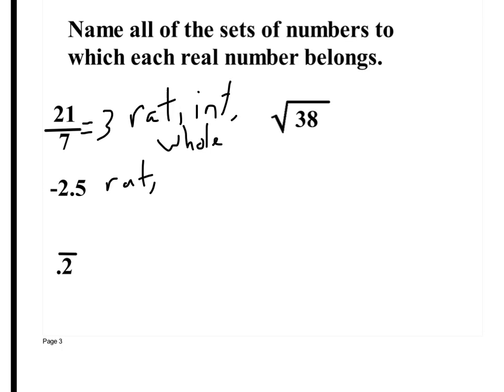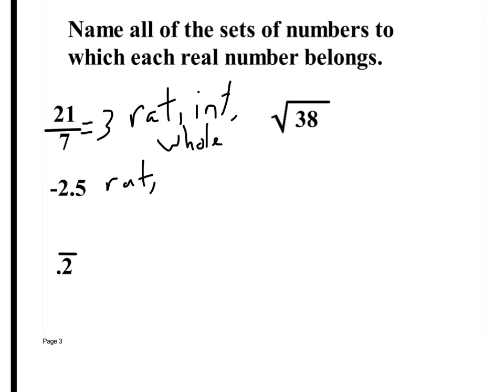Is this an integer? Does it belong to 0, 1, 2, 3, 4, 5, and -1, -2, -3, -4, and so on? No. This has a decimal, or you could say it has a fraction. Integers don't have those. It's whole numbers with negative signs. Do whole numbers have decimals? No. 1, 2, 3, 4, 5. Integers are -1, -2, -3. So this is just rational. That's it.